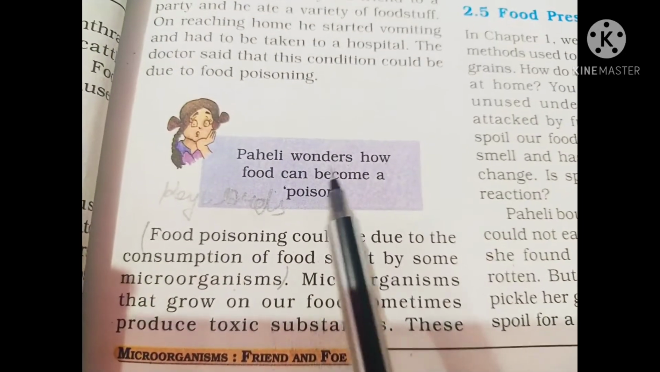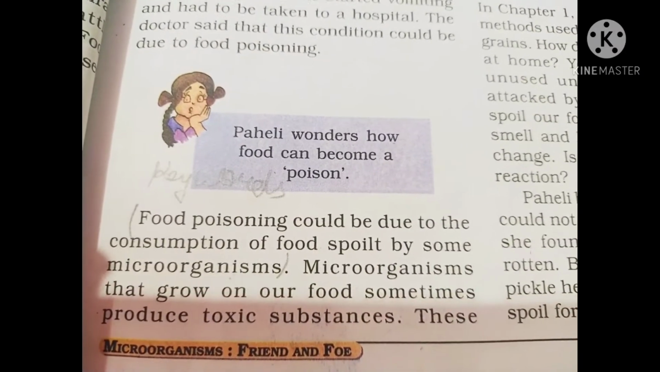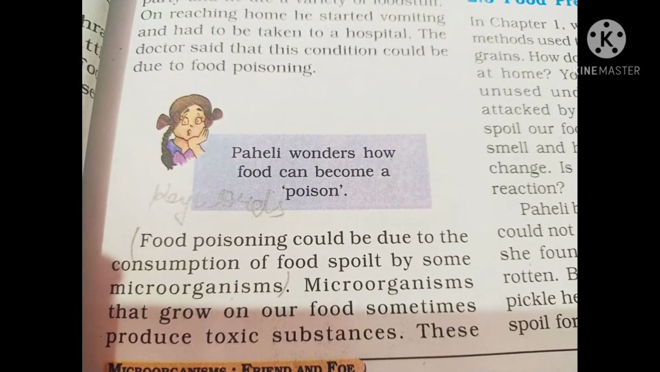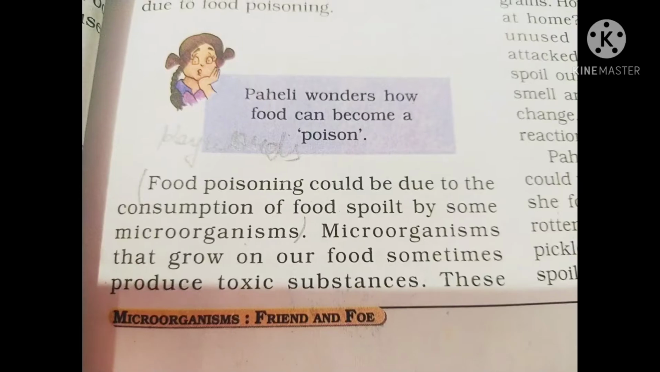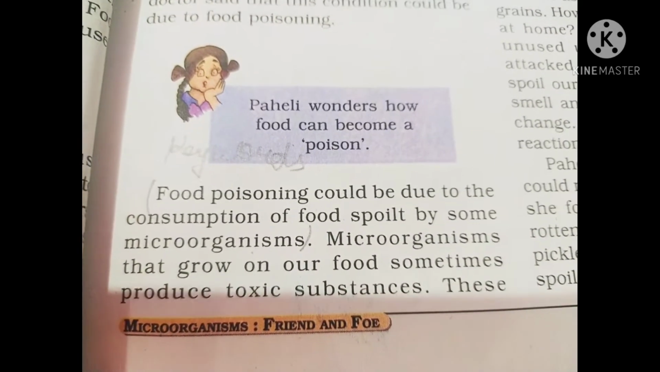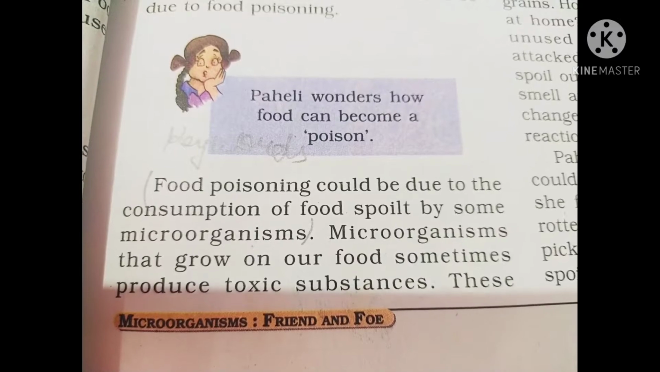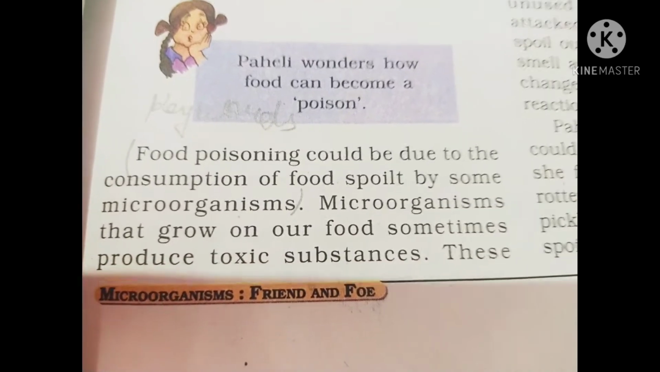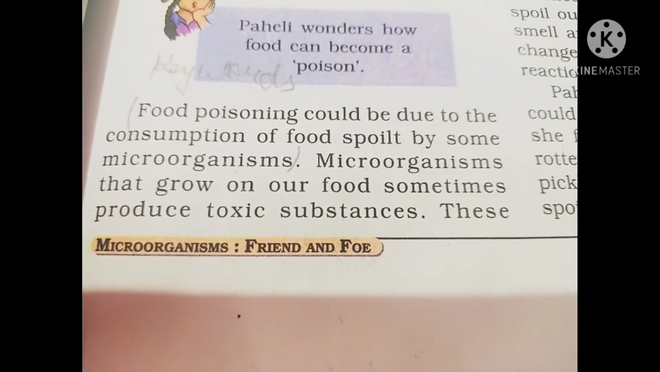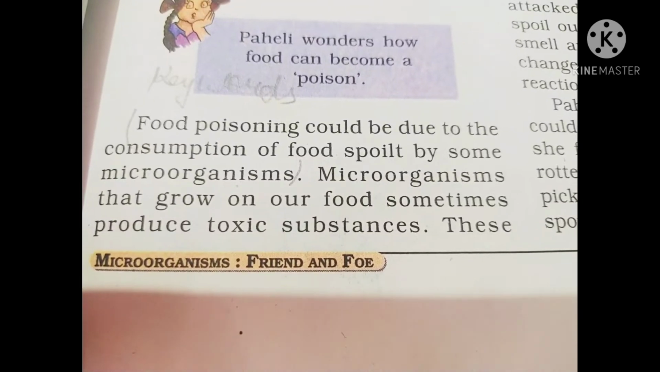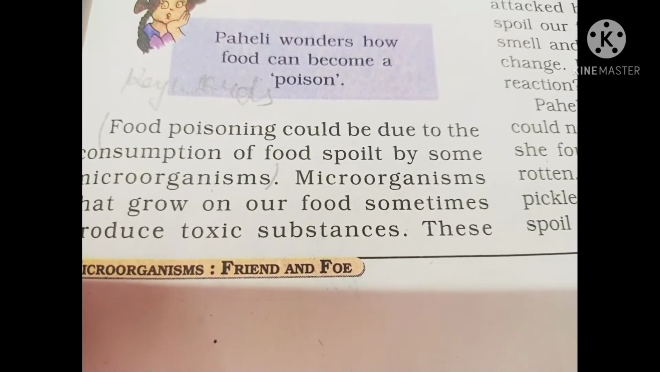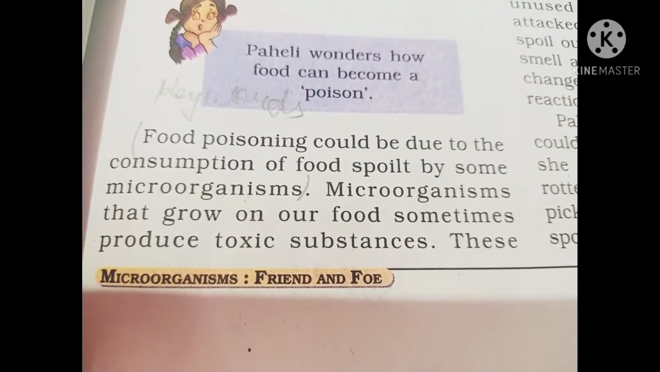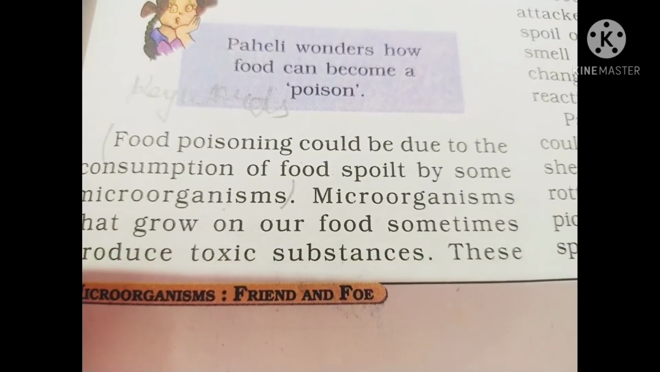So Paheli wonders how food can become a poison, because food is essential for our life, how could it become poison? So food poisoning, what is the definition, children? Food poisoning could be due to the consumption of food spoiled by some microbes or microorganisms. So we can say that there are certain microbes or microorganisms which spoil our prepared or cooked food, and due to this the cooked food becomes unhygienic, unhealthy and poisonous.